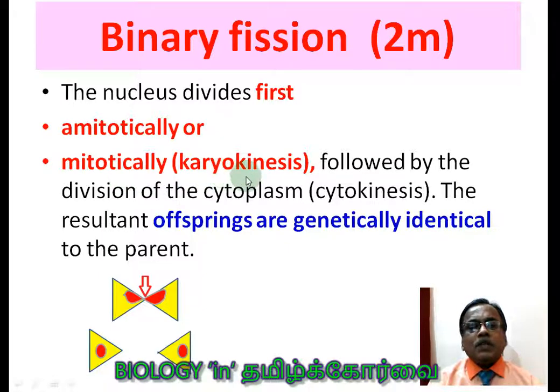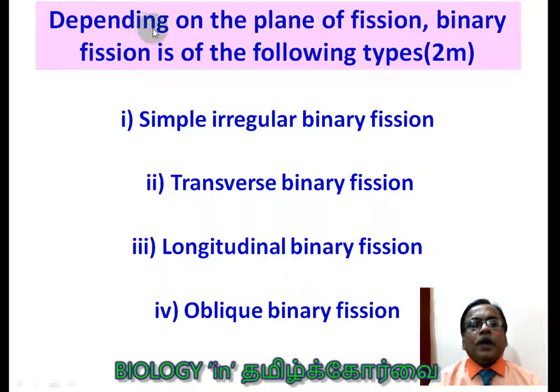So first it is karyokinesis, which means nuclear division, followed by the division of cytoplasm. So first nuclear division followed by the cytoplasmic division, that is called cytokinesis. The resultant offspring are genetically identical to the parent, depending on the plane of fission.